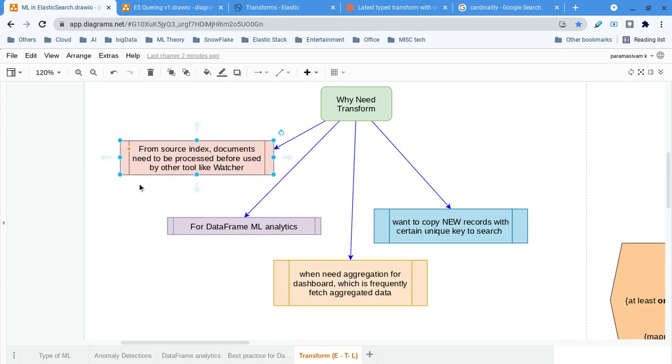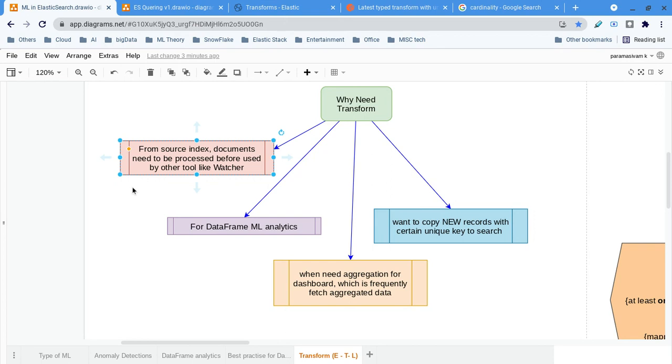The third one: whenever we want to notify other systems or integrate with external systems, we use the watcher feature within Elasticsearch. The watcher also needs data, so it has to search the source index. Usually we schedule the watcher for every 1 hour, 10 minutes, or 5 minutes. We had a similar watcher that had to run every 10 minutes. It has to fetch the data, do grouping, and do all the manipulation every time.